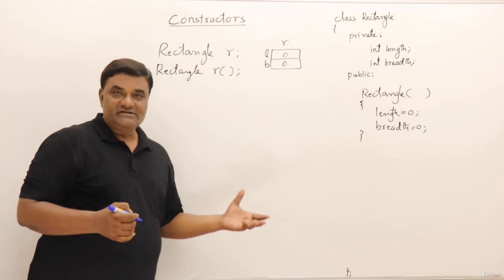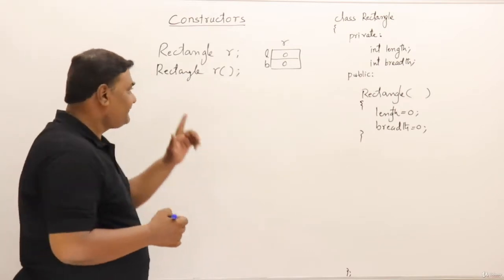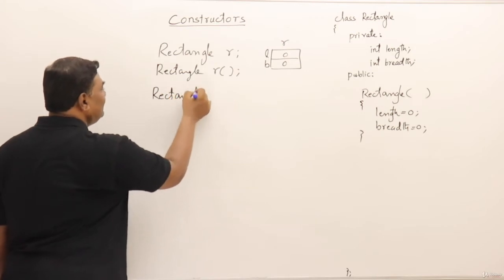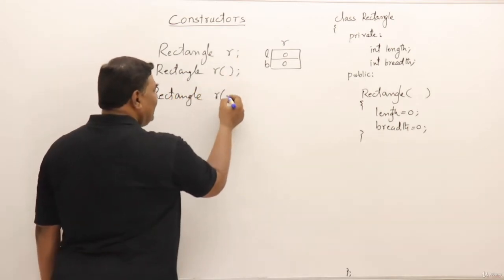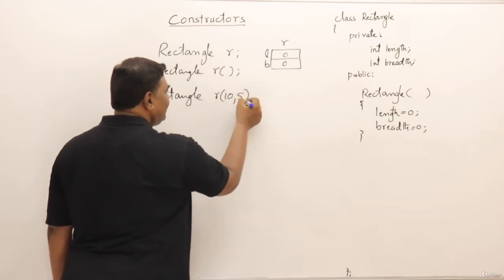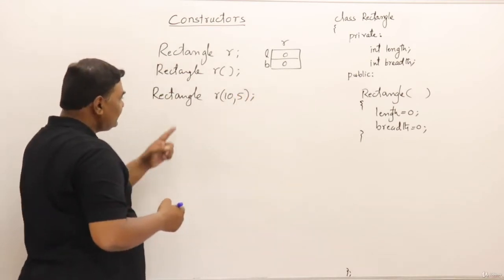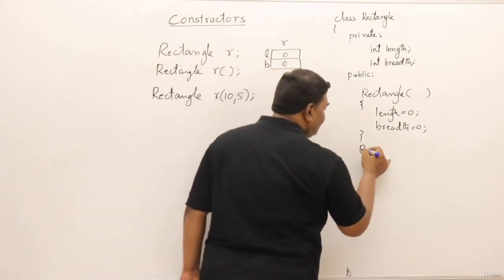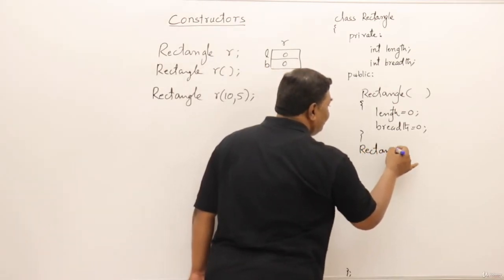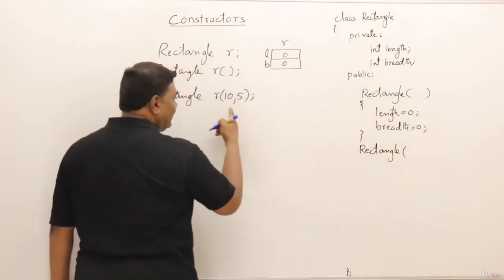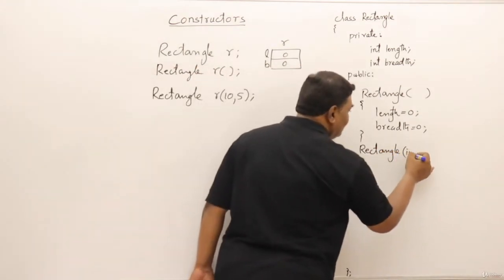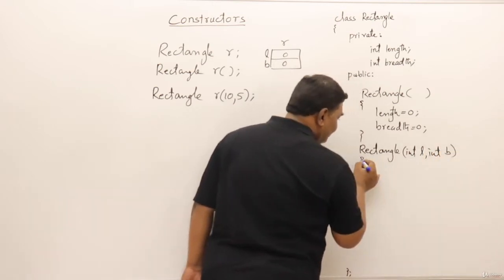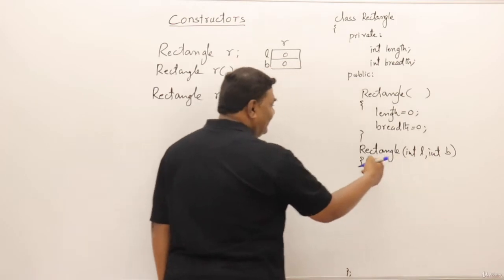Now I will write one more constructor which will take parameters. For that, first of all, I will create an object. Suppose I want to create an object rectangle, using the same name R, and I want to set length as 10 and breadth as 5. So I need one constructor here which should take length and breadth. So the function name is rectangle, which is taking length and breadth. Then it will set length as L and breadth as B.